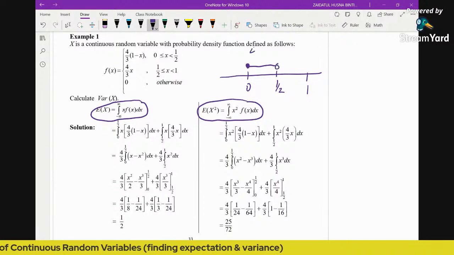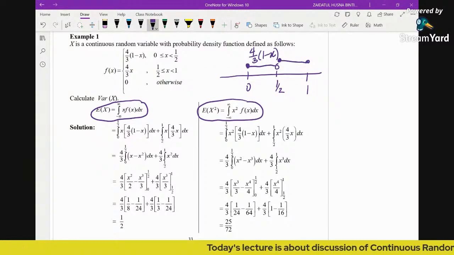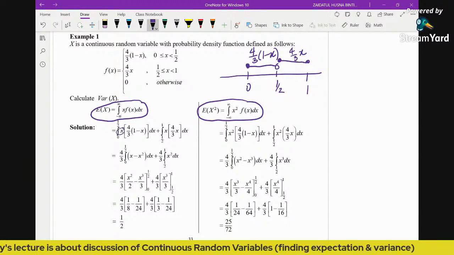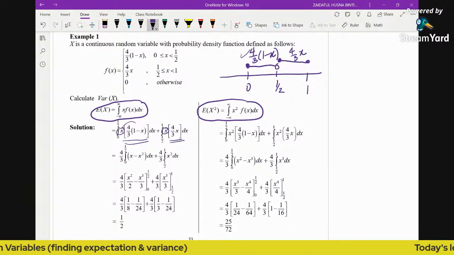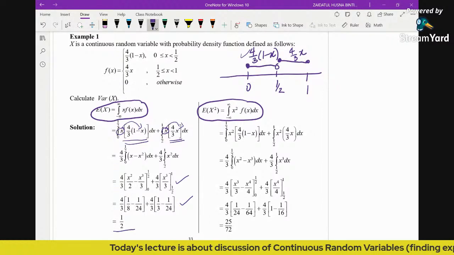So this first function is 4 over 3 times (1 minus x). And for the second function, circled here until 1, we have 4 over 3x. Now, finding the expectation of x, you just multiply x with your PDF here, for the first function, and then x with the PDF here. Don't forget to expand first before you integrate, and this one also, expand first before you integrate. Then after you integrate, substitute limits, and this will be the value.